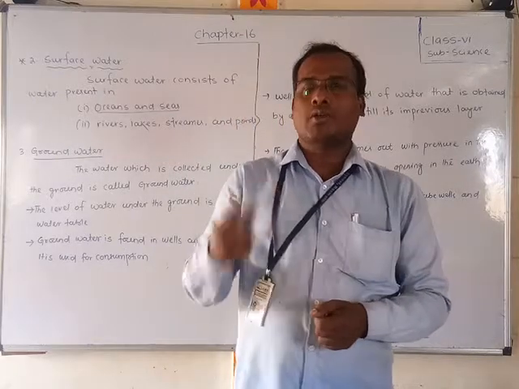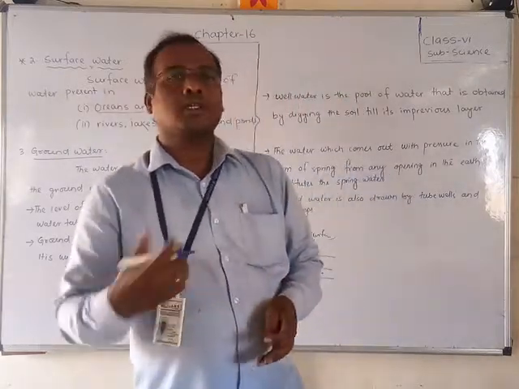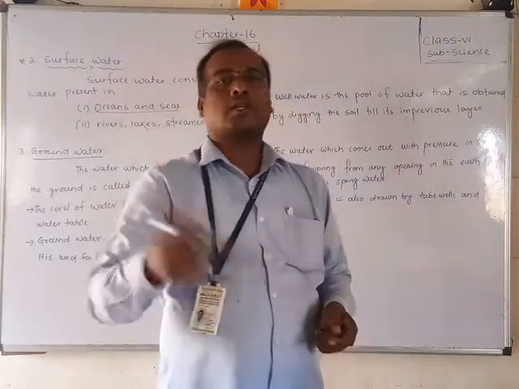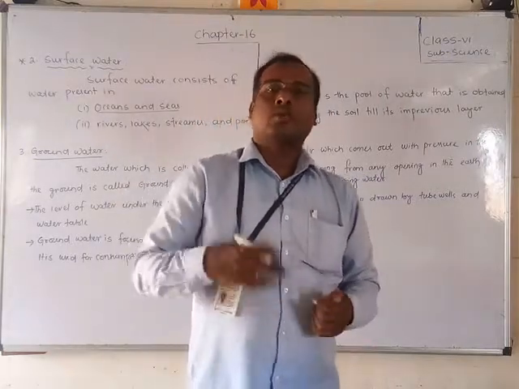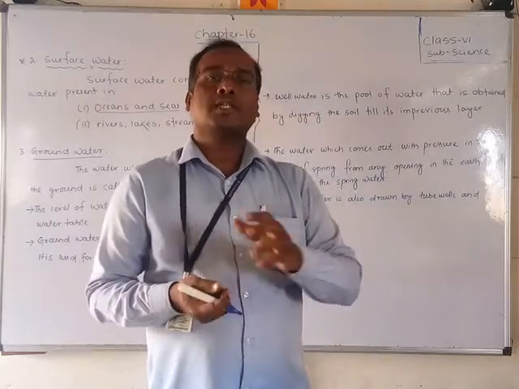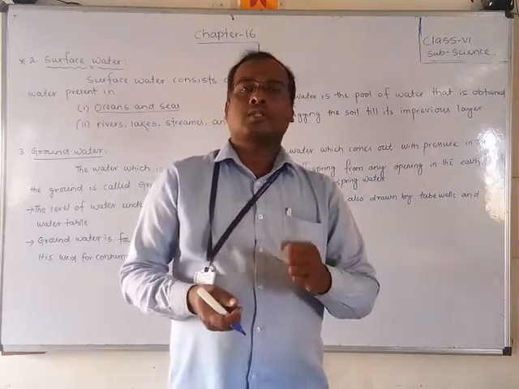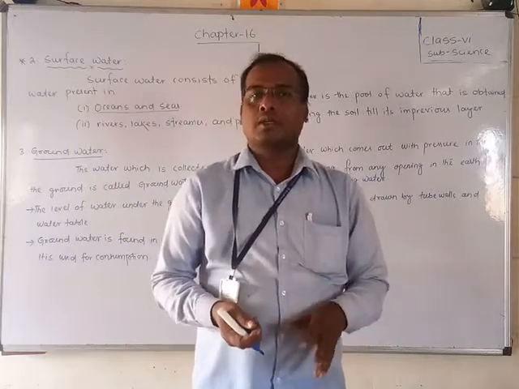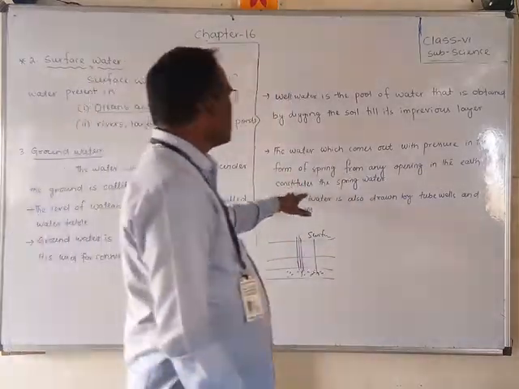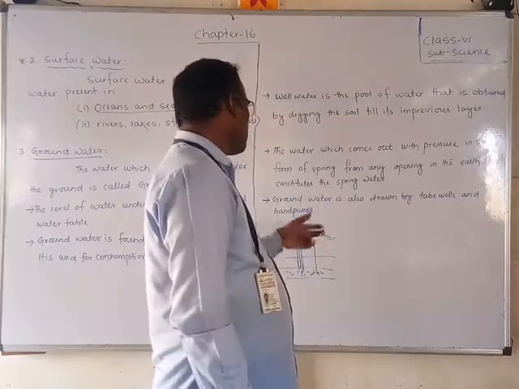If sometimes we open it, or if you dig, it will burst and come out automatically, and the water will flow. There is no need to draw it by pumping or by machinery. The water source comes out automatically. That is called spring water.